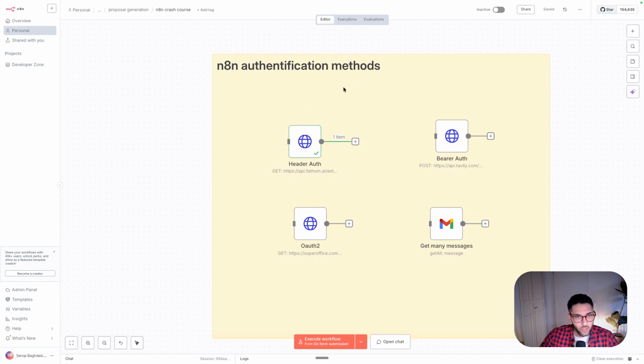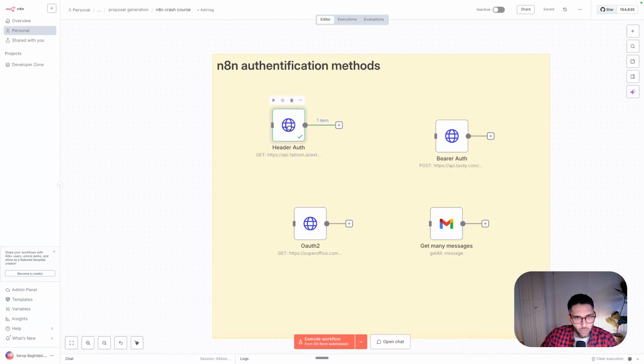So in this lecture, I'm going to explain to you quickly what the authentication methods are that we have in n8n. If you don't know what authentication is, think of it as when somebody knocks on your door and you say, who is it? And somebody says, hey, this is Sarab, for example. Authentication is the way to say who is the person knocking on the door. So think of an API as the door, and we are trying to knock on it. In this case, we have Fathom, this AI note taker, and we want to tell Fathom that it's me, Sarab, trying to access my recording.